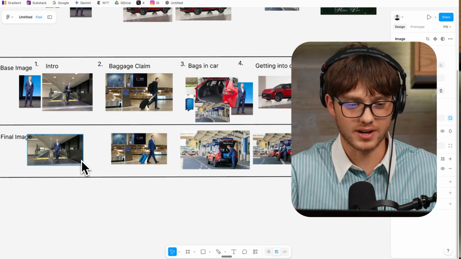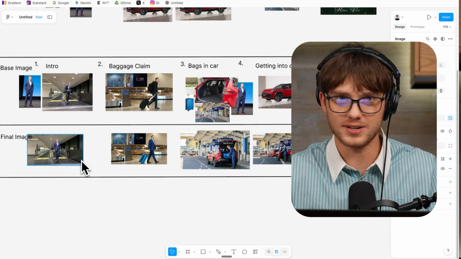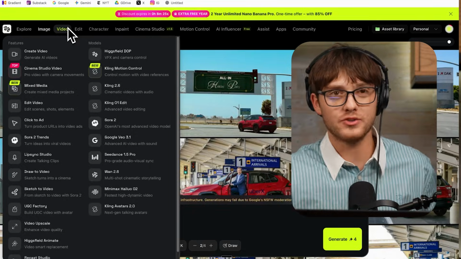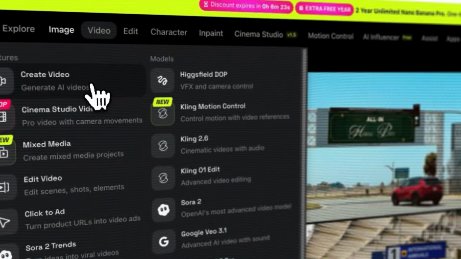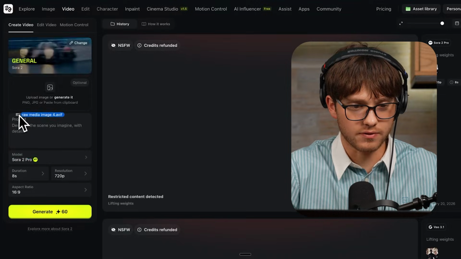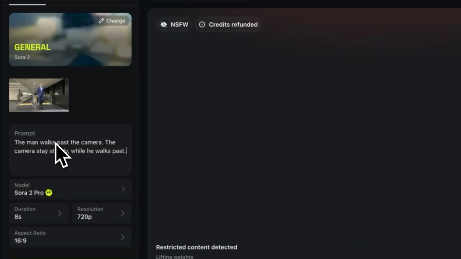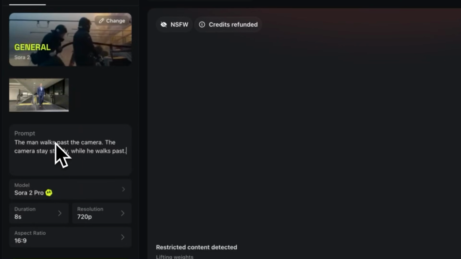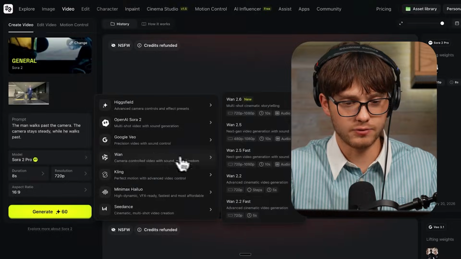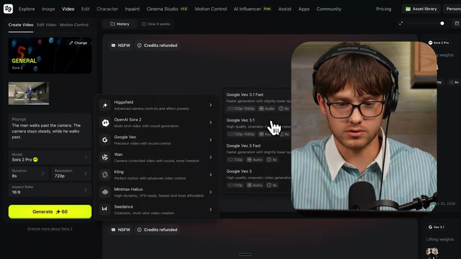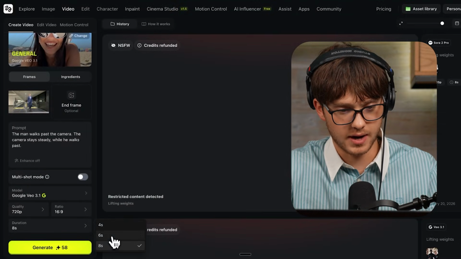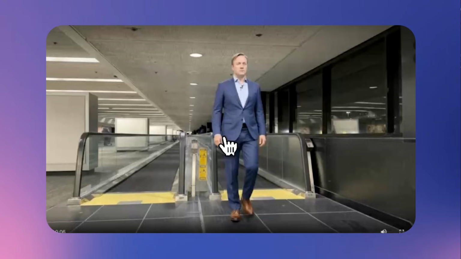You can see all the scenes are set with Jason in them and the car, and he's wearing the same thing in all of them, and it looks great. Now we'll put it back into Higsfield in the create video section. We'll start with the first scene, which is Jason walking in the airport. We'll just say the man walks past, the camera stays steady while he walks past. For this, we'll use VO 3.1 and keep it at 6 seconds. Let's see what it comes up with.